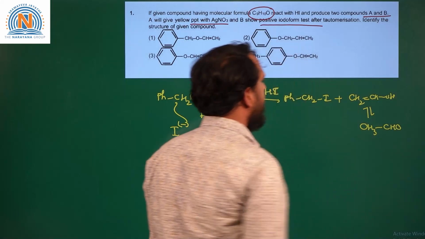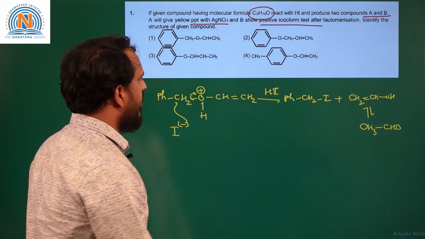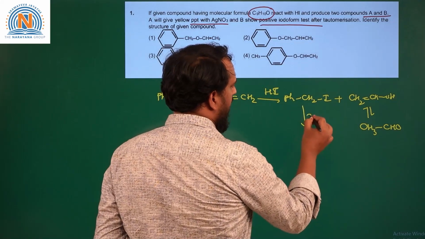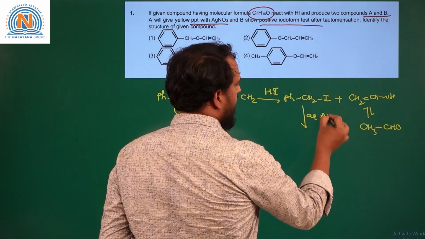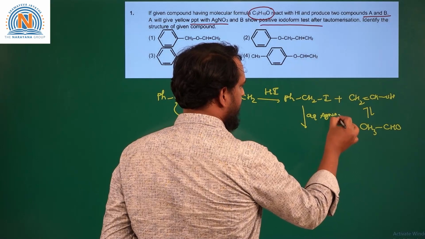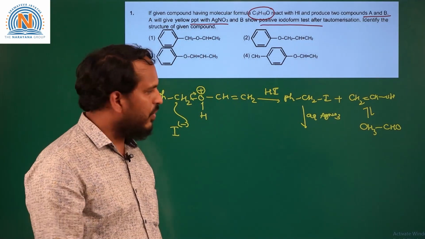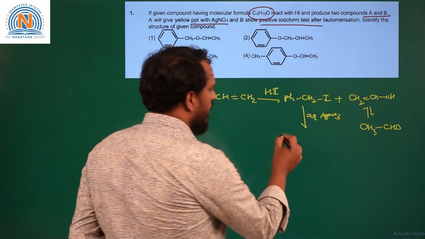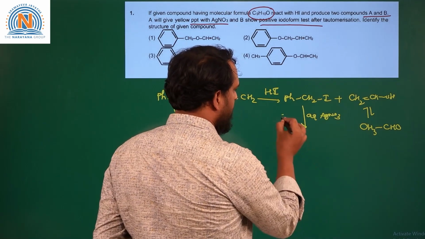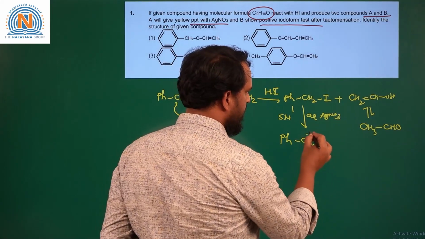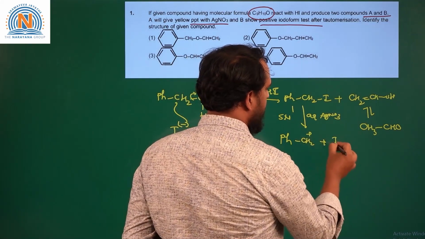CH3CHO. Now if we take the first compound, benzyl iodide, when reacted with aqueous silver nitrate AgNO3, it can form a stable carbocation, the benzyl carbocation. So this will undergo an SN1 reaction in aqueous silver nitrate to produce PhCH2+ and I minus.